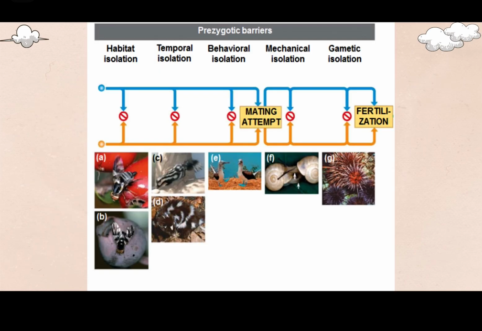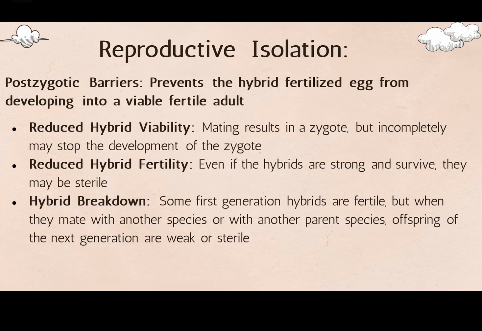In general, reproductive isolation barriers prevent gene flow between populations, whether prezygotic or postzygotic. This photo is just an image of the prezygotic barriers that I just went over. And now we have the postzygotic barriers.